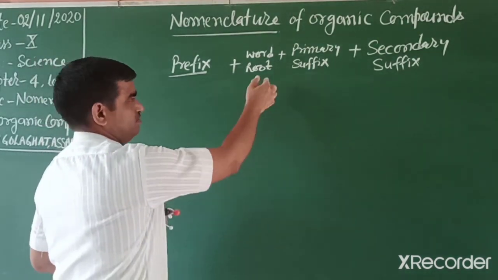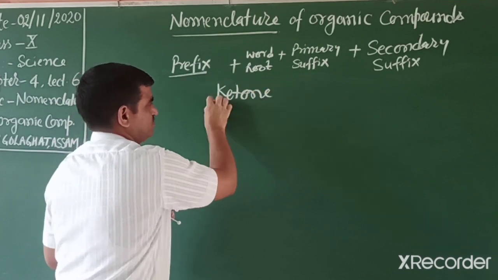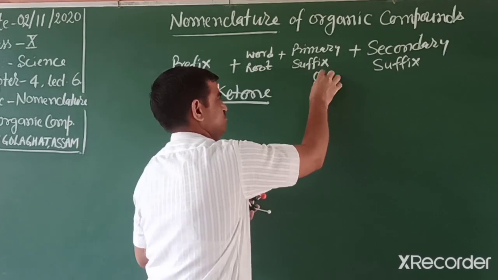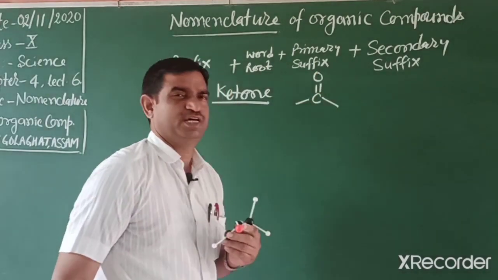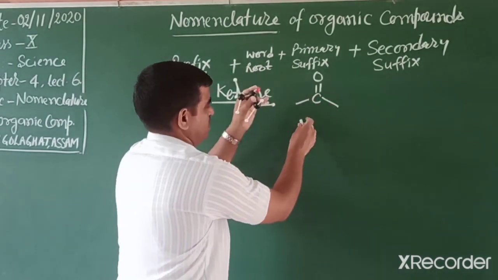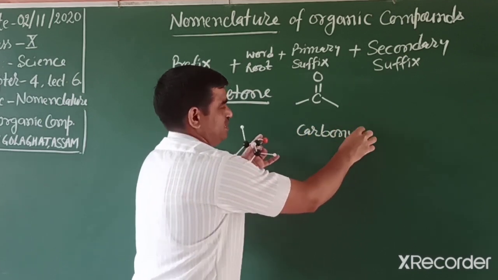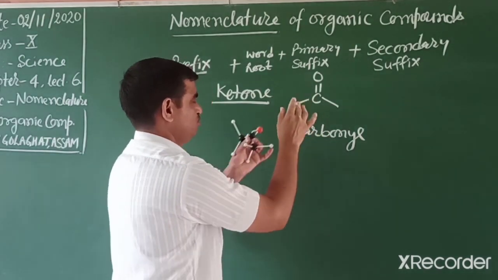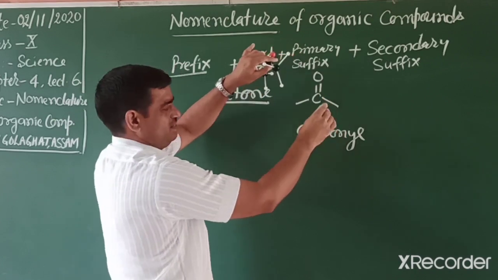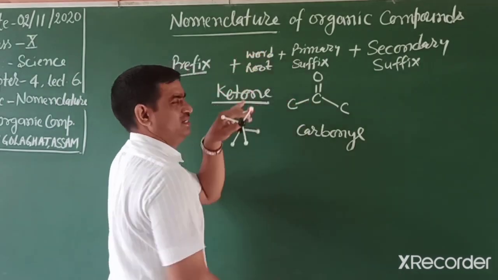Next functional group we will explain now, ketone. Friends, for ketone there is a condition, we have to write this functional group. This functional group is known as carbonyl, we explained earlier. This same functional group, the carbonyl CO group, is found in both aldehyde and ketone. If on this CO group you write an H on one side, then it's an aldehyde, but if you write a carbon on both sides, then it's converted into a ketone.